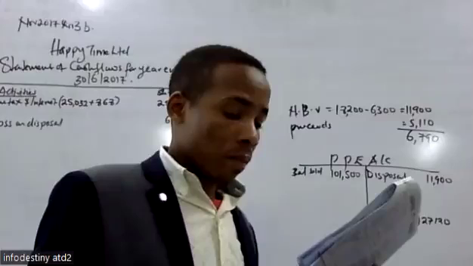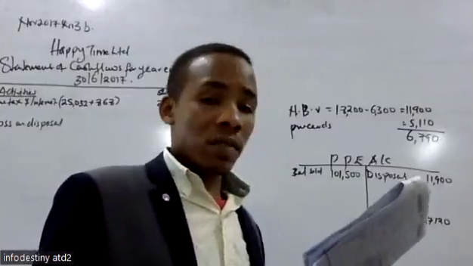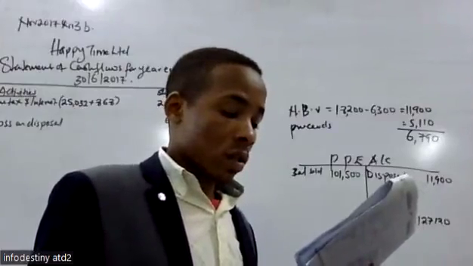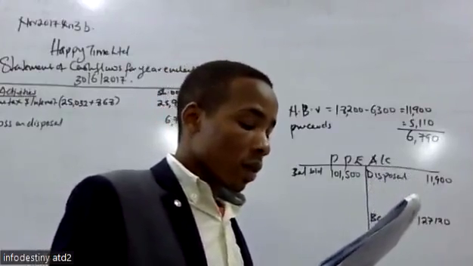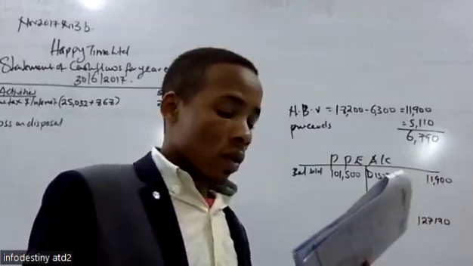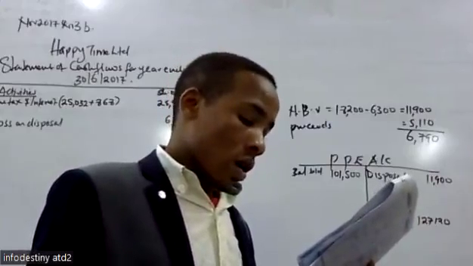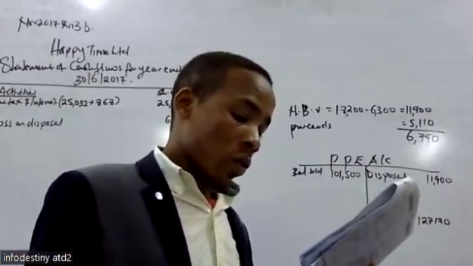Yes, it is giving 177,905, up to tax payable.